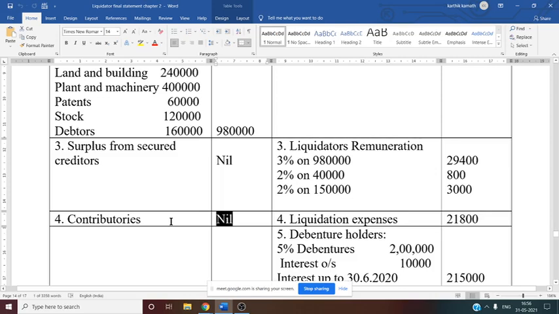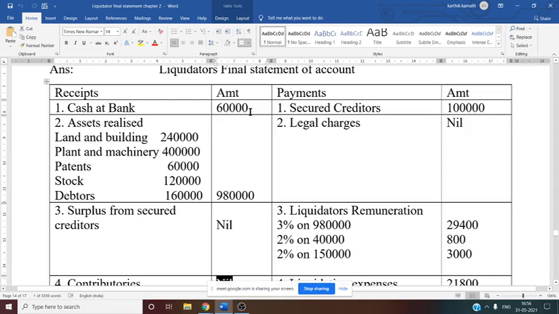So now you can write the asset side total. Asset side total or receipt side total you can say, that is 60,000 plus 9,80,000. 60,000 plus 9,80,000, that is nothing but 10,40,000. See this, 10,40,000 is receipt side total. Cash at bank plus asset realized.